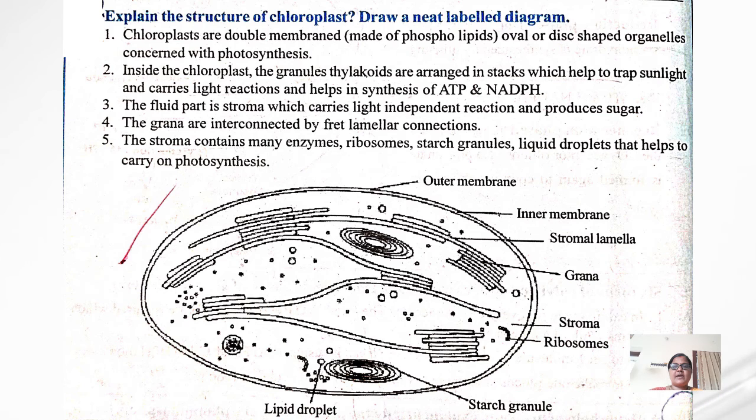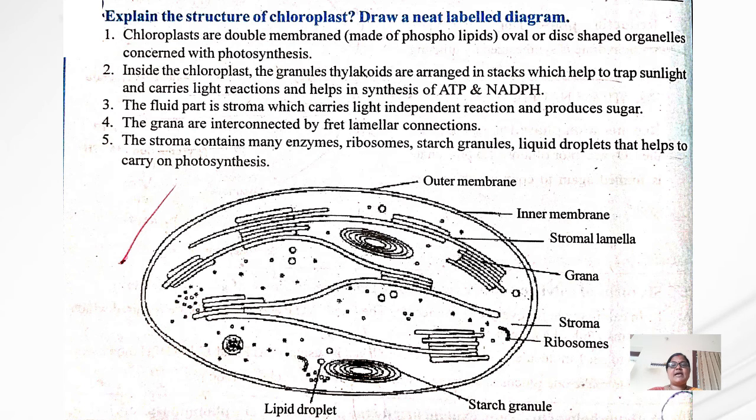And the next question is, what is the structure of the chloroplast? Explain the structure of the chloroplast, and draw a neat labeled diagram. The chloroplast is a double membrane organelle made up of phospholipids, oval or disc shaped, and it is concerned with photosynthesis.